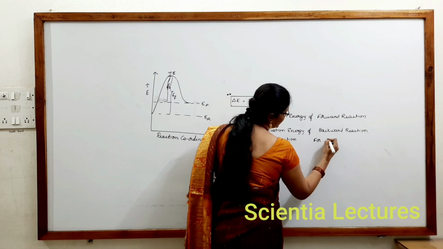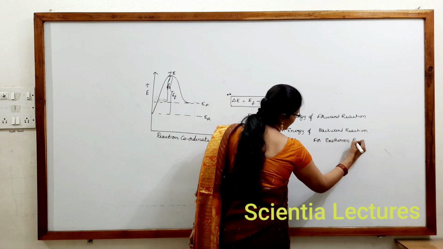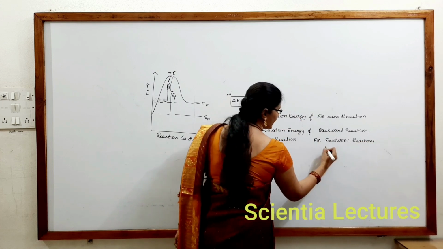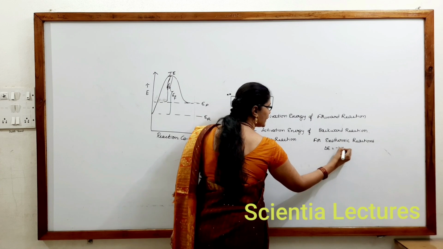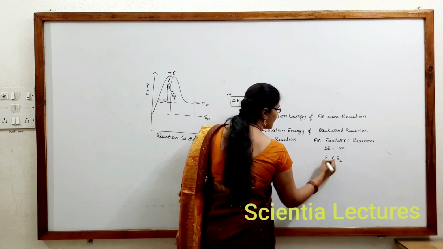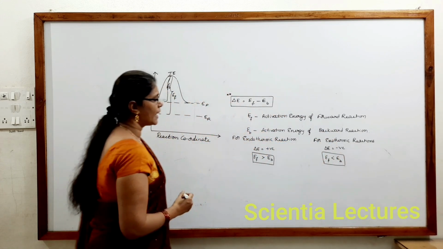For exothermic reactions, we can observe delta E must be negative. In the sense, EF must be lesser than EB. Remember this condition.